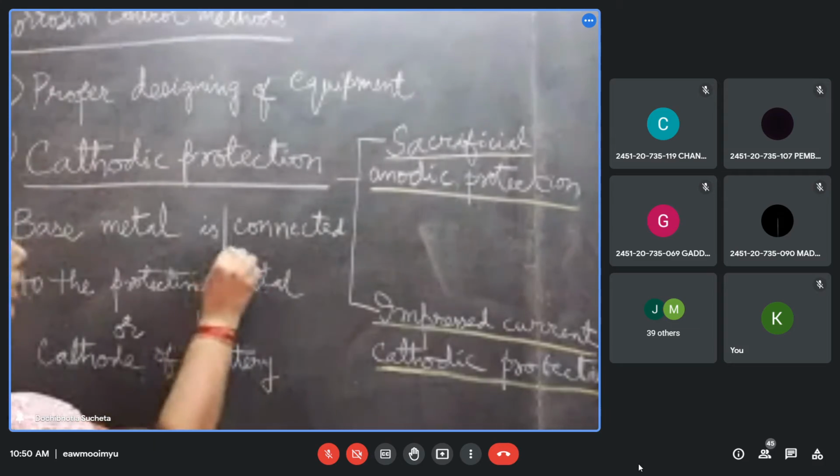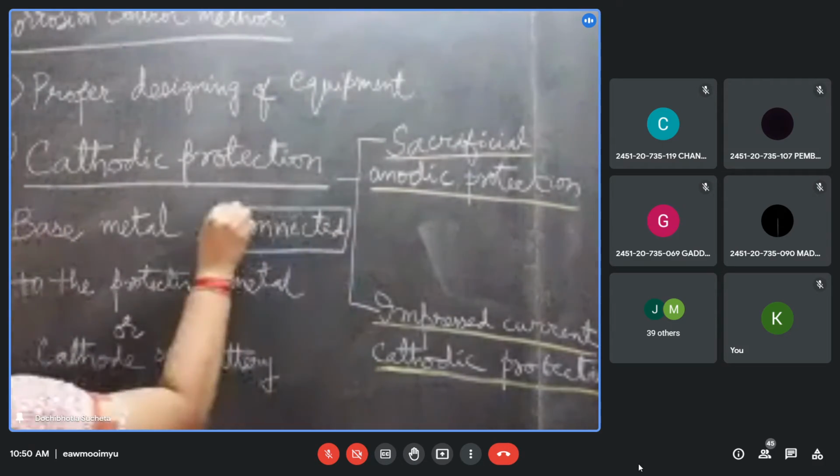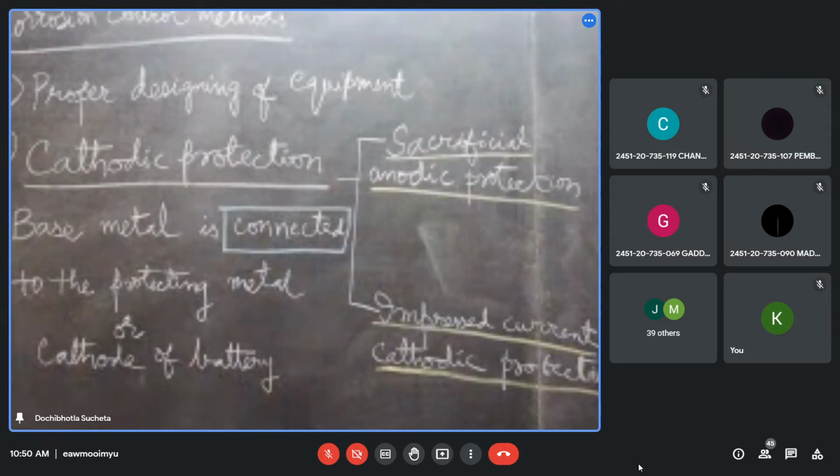The base metal is made cathode by connecting it to the protecting metal or cathode of battery. That should be highlighted.